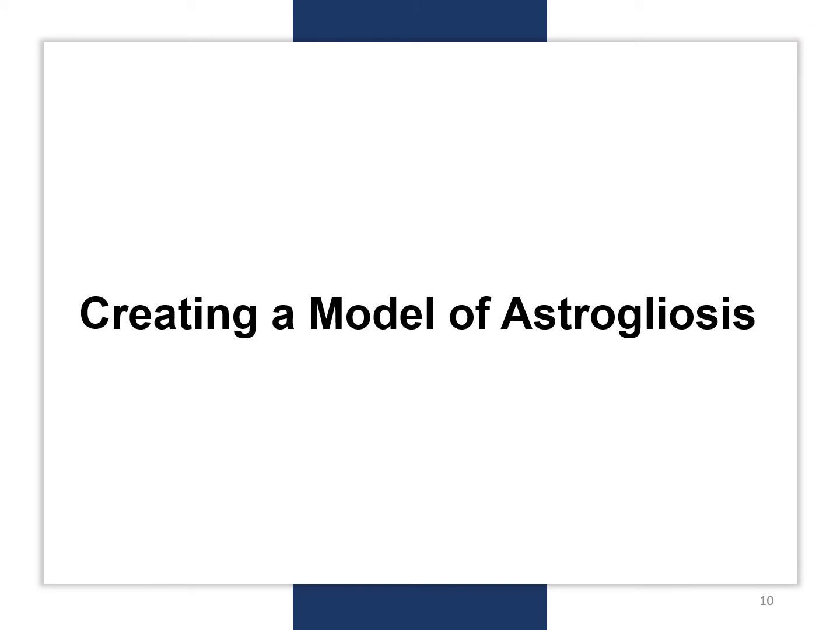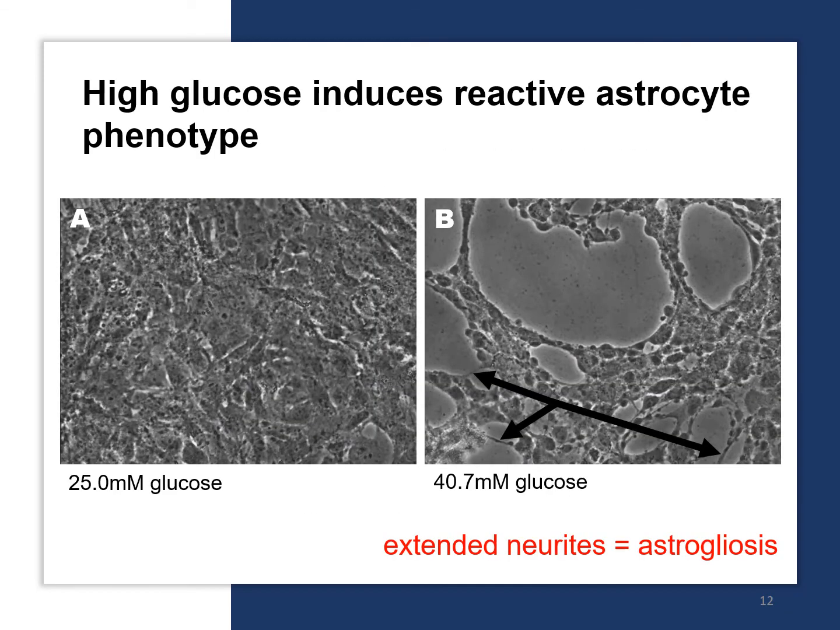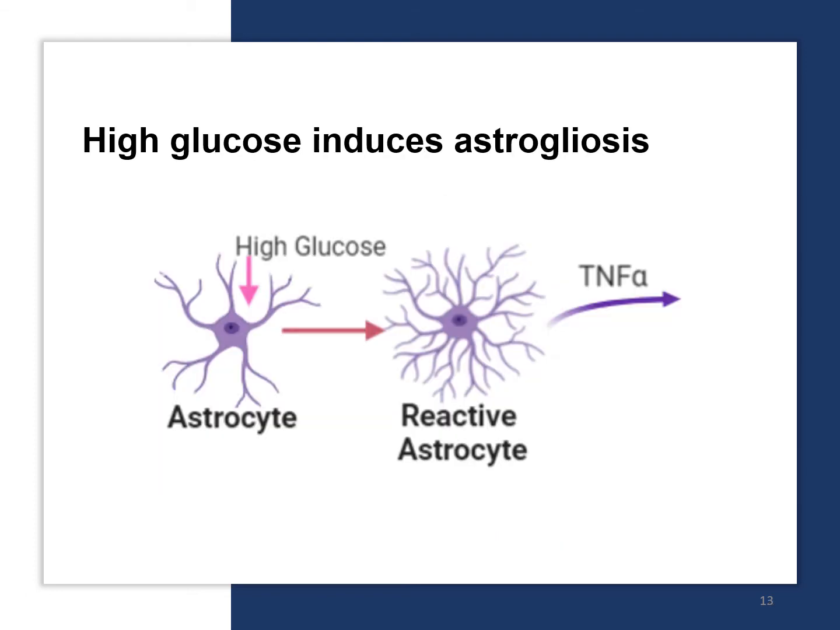Astrogliosis was modeled by culturing astrocytes in different glucose concentrations. ELISAs were conducted to determine GFAP and TNFα protein expression, which are biomarkers of astrogliosis. When astrocytes were treated with high glucose, the protein expression of both biomarkers increased, suggesting astrogliosis. In addition, the appearance of narrow extended neurites suggests that high glucose induces reactive astrocyte phenotype. The results suggested that high glucose induces astrogliosis.